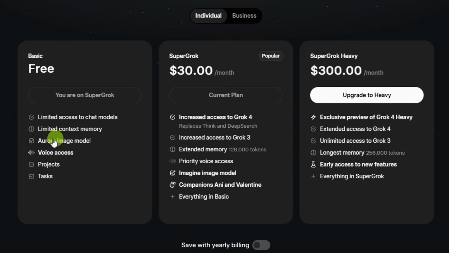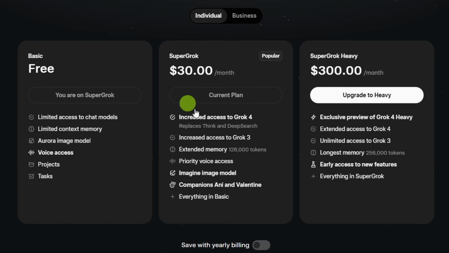Now trying to figure out how many videos you can generate with Grok was the most frustrating part of this whole experiment. On the pricing page for Grok, it just says Aurora image model under free and Imagine image model under Super Grok. Nothing about video or how many images or videos you can generate on any of these.